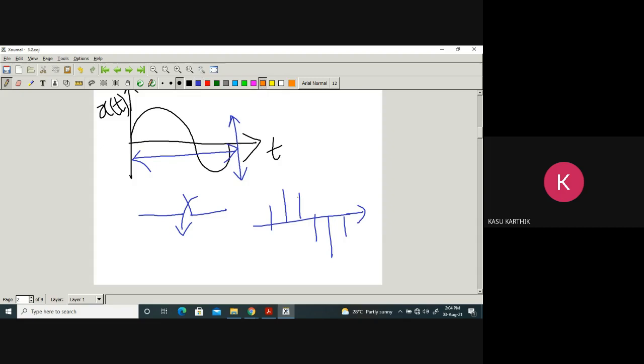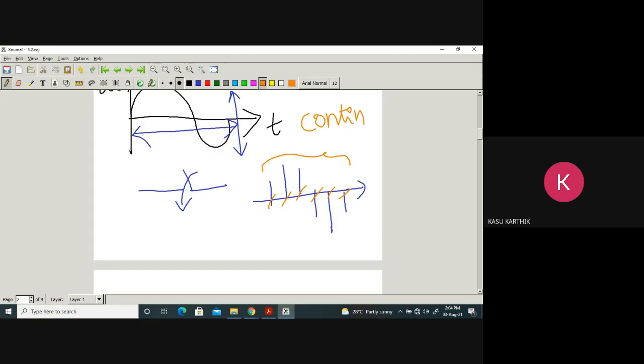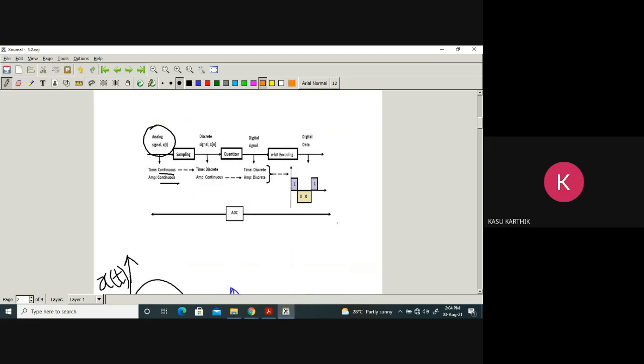If you sample a signal, the amplitude is continuous, but time is discrete, because time cannot take all continuous range of values. It is taking only a discrete set of values. If you sample a signal, time will be discretized. So amplitude is still continuous, but time is discrete.